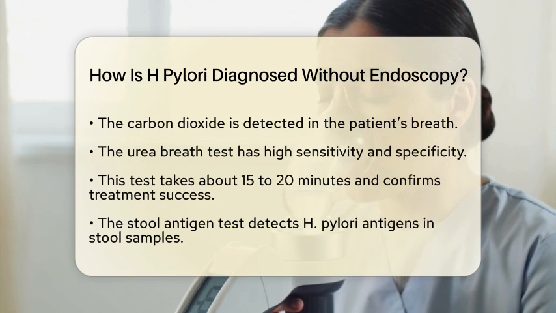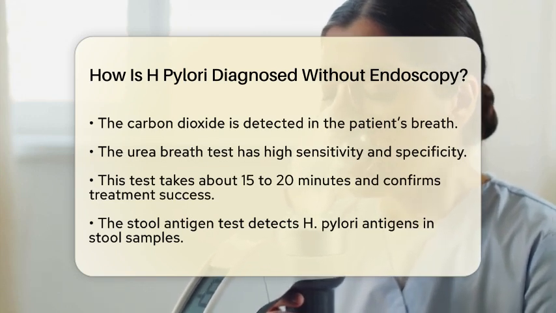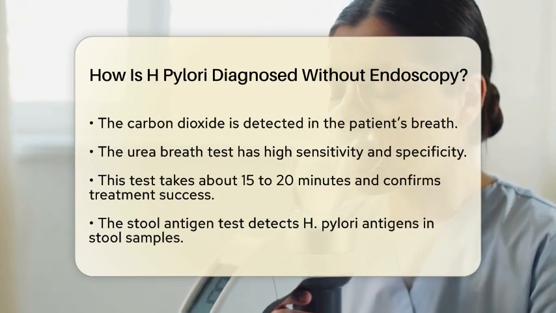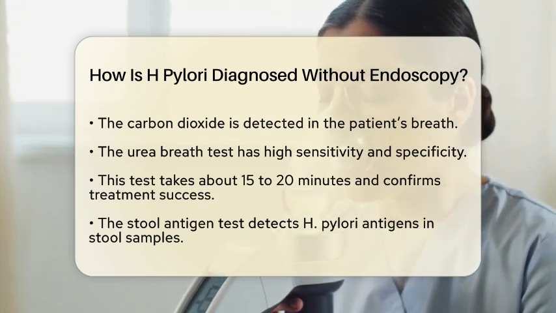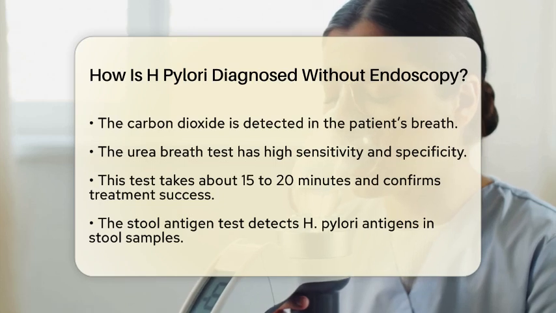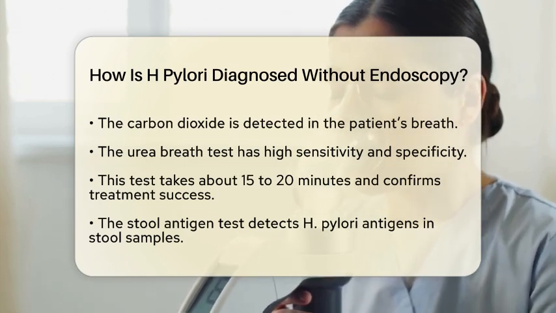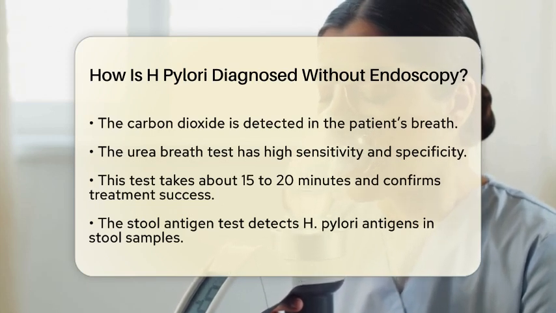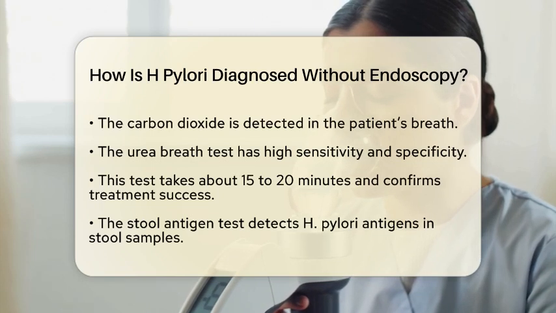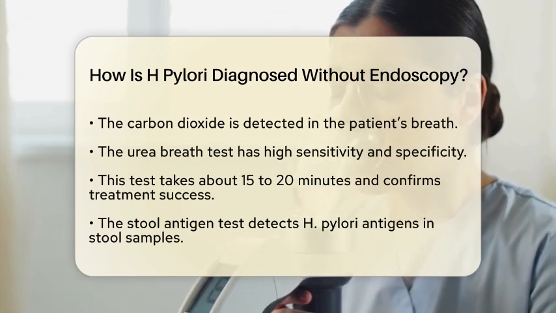Another effective method is the stool antigen test. This test looks for H. pylori antigens in the stool. It boasts a sensitivity and specificity greater than 90% for detecting active infections. The stool antigen test is generally less expensive than the urea breath test and is also useful for monitoring treatment outcomes. Serological tests, or blood tests, are another option.